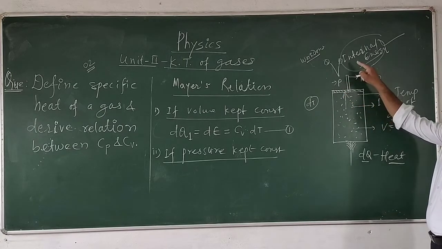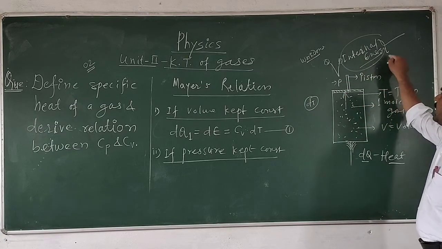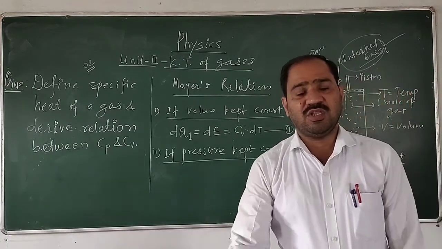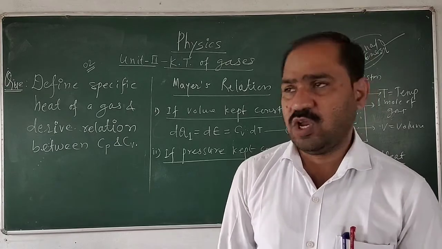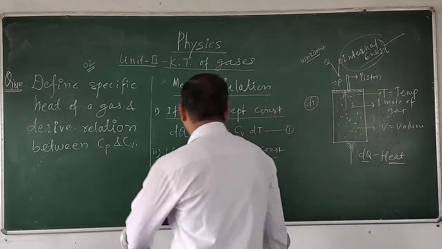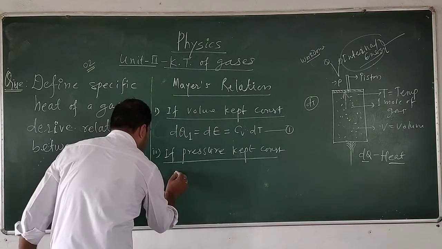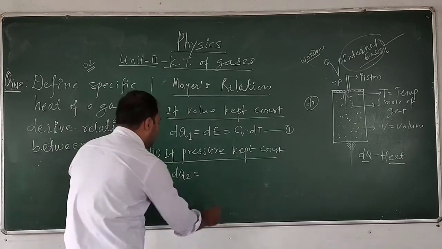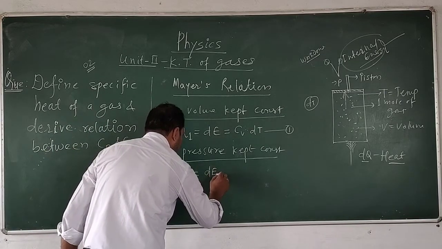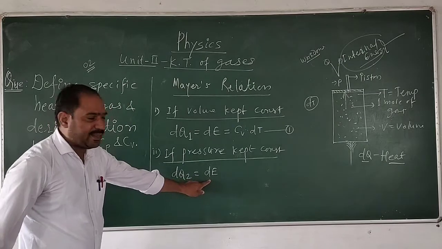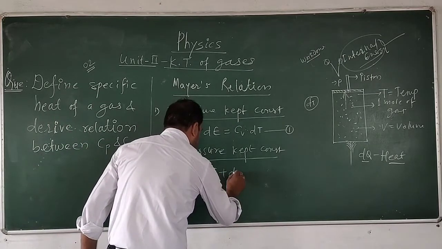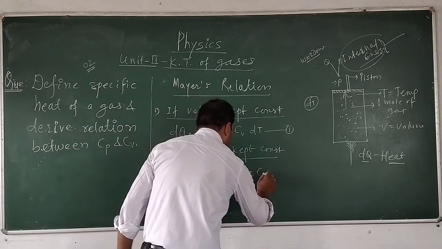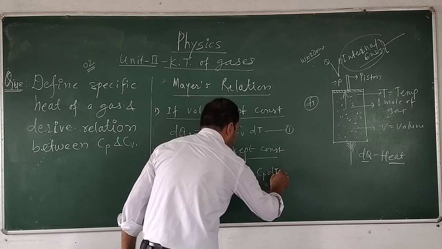The heat is utilized in two ways: to increase the internal energy of the gas and to do work on the piston by the gas molecules. So while pressure is kept constant, the heat energy supplied must be used in two ways, to increase the internal energy dE plus to do the work dW, and that will be equal to Cp dT.